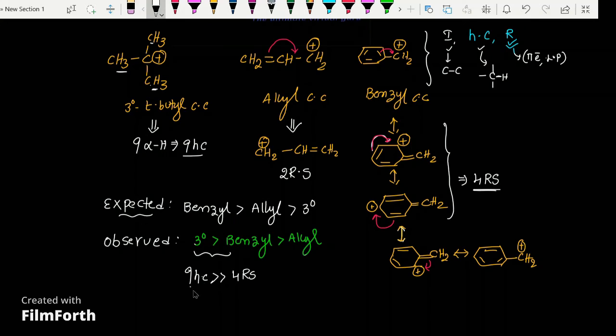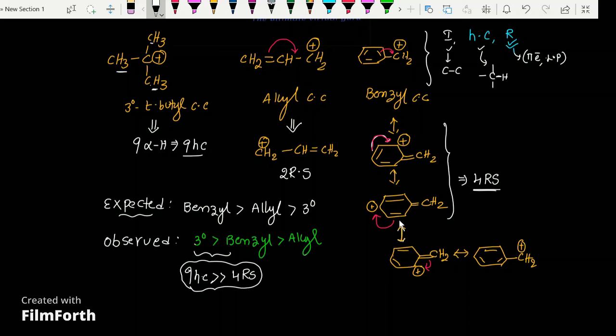One more point is that the benzene ring is aromatic, but when the pi electrons delocalize, the resonating structures are not aromatic.